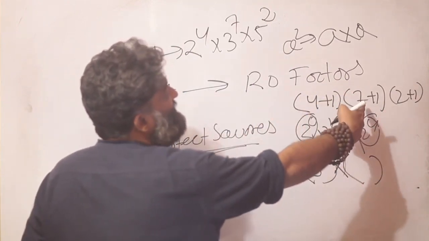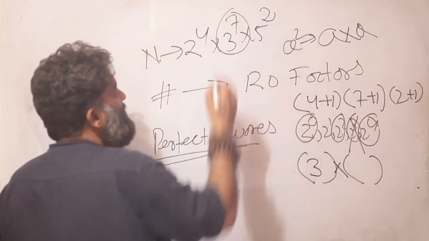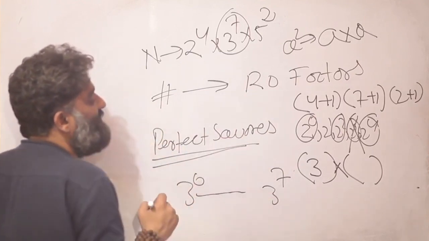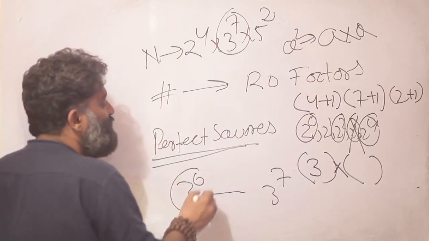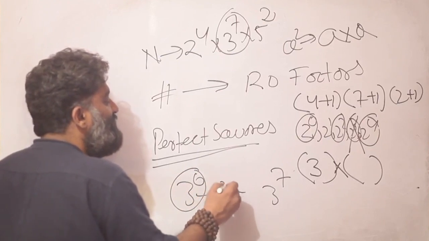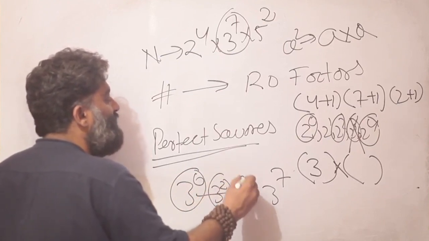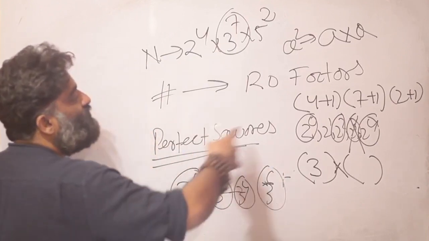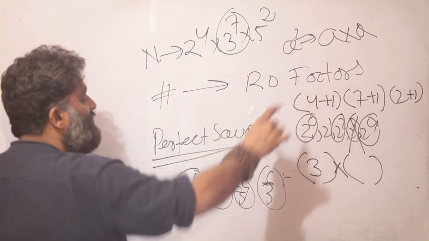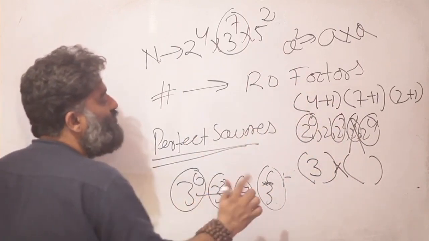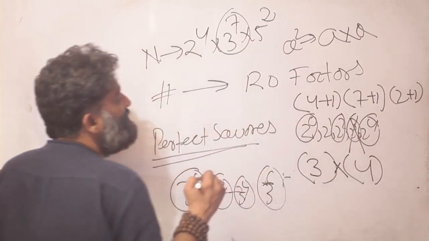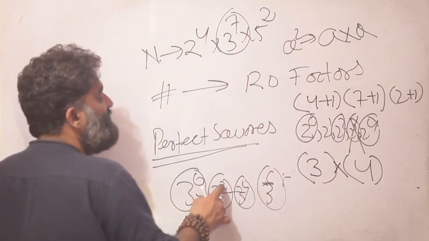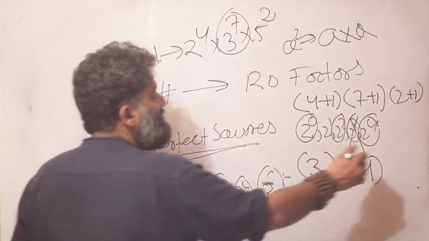Once again, when I said 7 plus 1, what did it mean? It meant from 3 raised to 0 up to 3 raised to 7 I can use in the factors. What is going to be a perfect square for me? 3 raised to 0 will work, 3 square will work, 3 raised to 4 will work, and 3 raised to 6 will work. So out of those 8 possibilities that I was counting earlier, 1, 2, 3, 4 are going to work. So I will count 4 ways: I will go for a 3 raised to 0, or a 3 square, or a 3 raised to 4, or a 3 raised to 6.